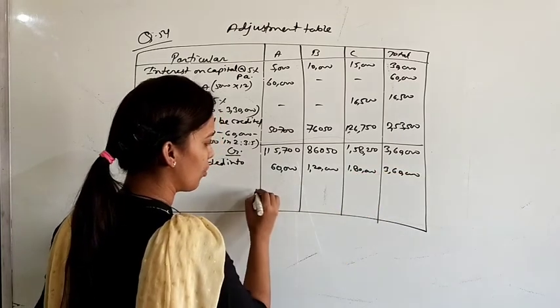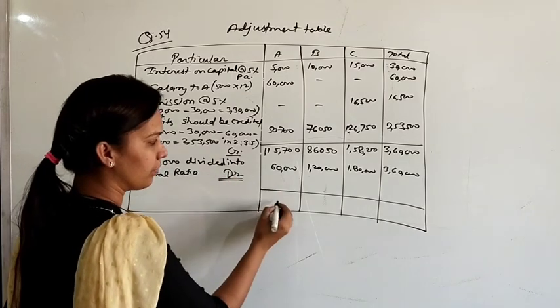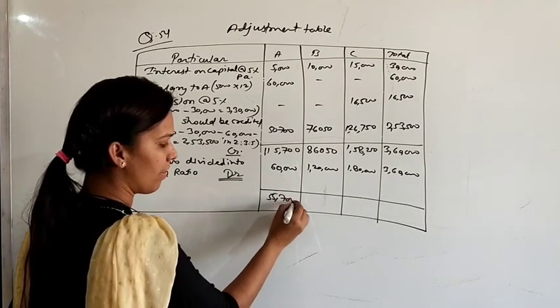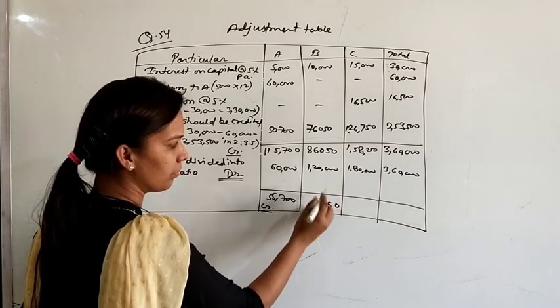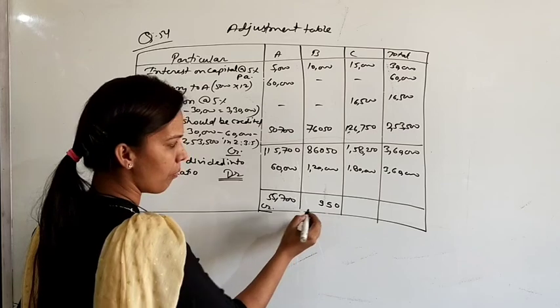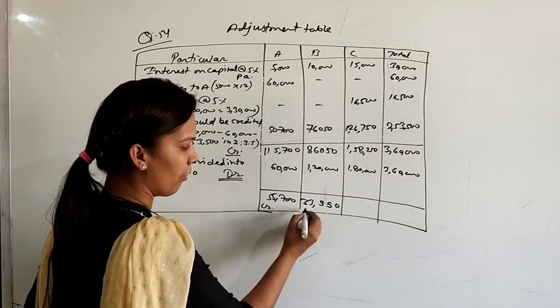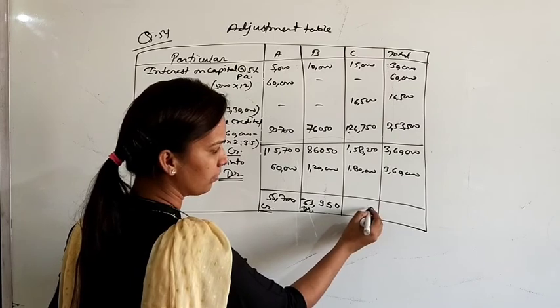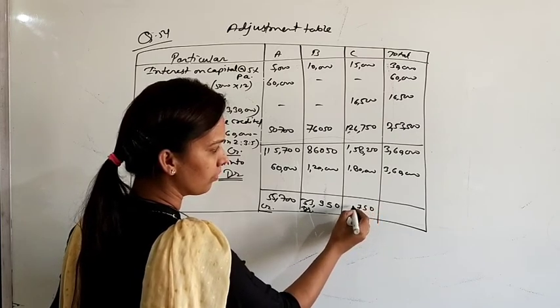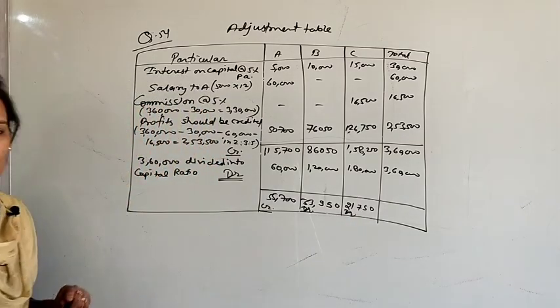This is the distribution of profit. So the net effect: 55,700 credited here, 86,050 against 1,20,000, so we get 33,950, which will be debited, and for the third partner 21,750, which is also debited.